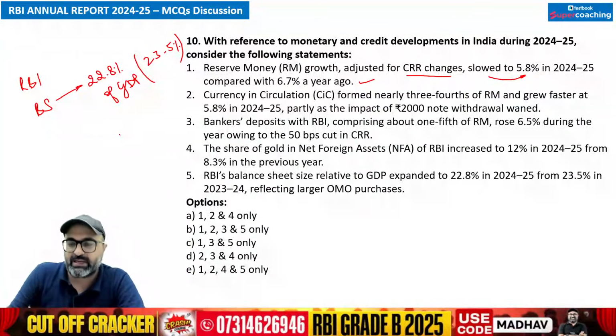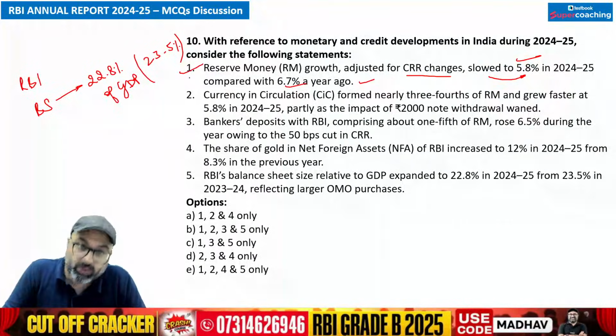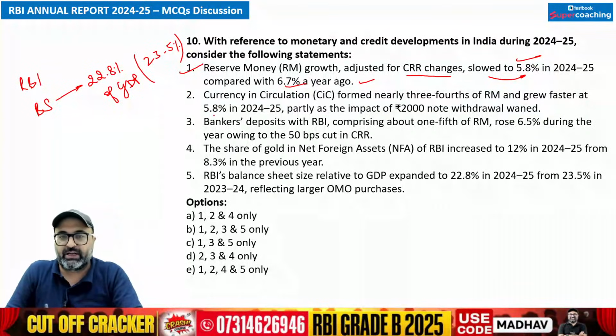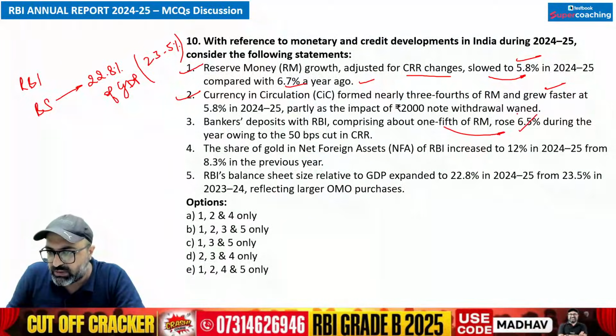अब options पढ़ते हैं. Reserve money growth adjusted for CRR slowed to 5.8% compared to 6.7%. बिल्कुल सही है, बिल्कुल सही point है. Currency in circulation is around 3/4, that is 76%. As I said, grew faster at 5.8%. That is true. Banker deposit with RBI has fallen down, not increased.